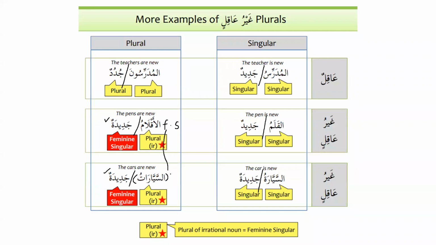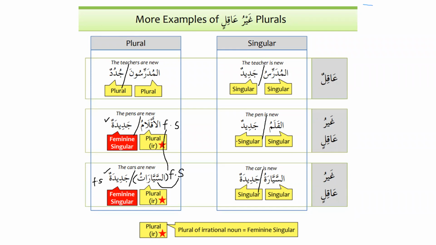What is the idea? That the plural of ghayru aqil will be considered as feminine. That's number one. And number two, it will be singular. So as-sayyaratu is now treated as singular feminine. So this is the subject, and we know that the subject and predicate are equal in number and gender. So as-sayyaratu is feminine and singular, and similarly jadidatun is feminine and also singular. So I hope, inshallah, the idea is clear now. Now we can move on to the text over here.